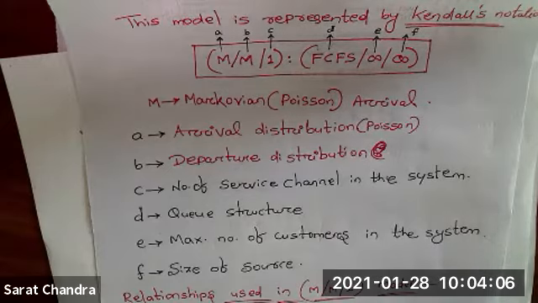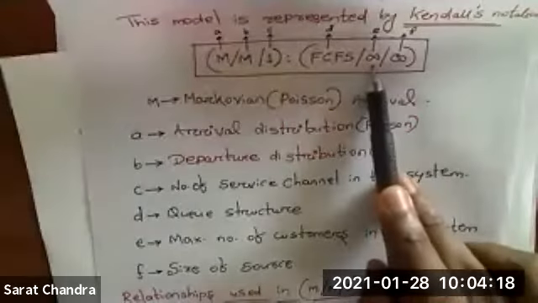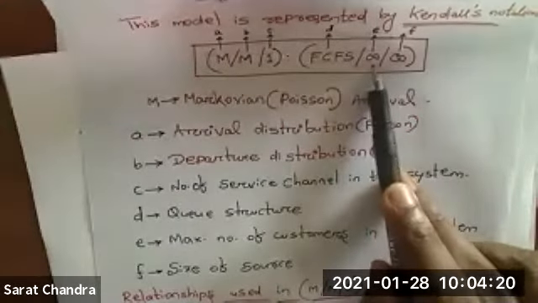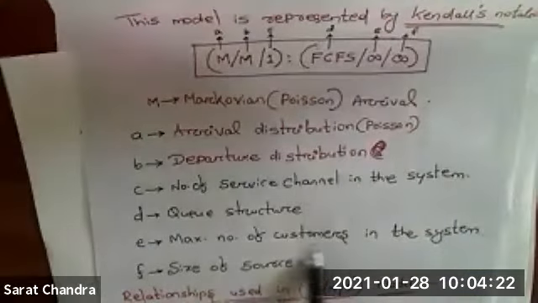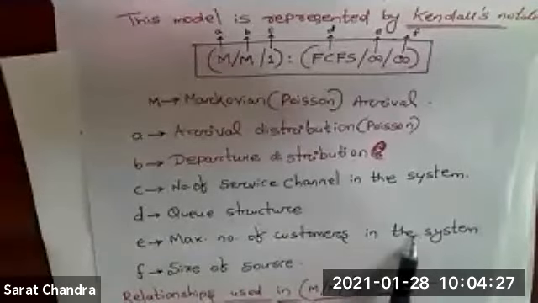There may be 2 customers, 10 customers, 1,000 customers, or 50,000 customers. That's why I have written infinite.